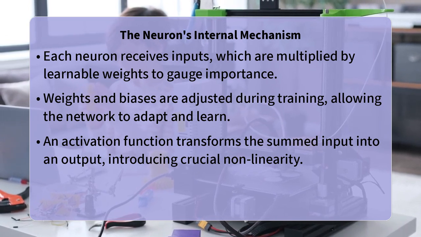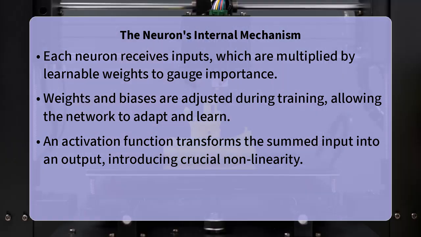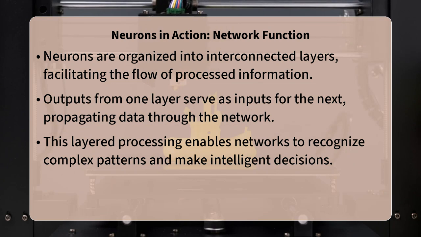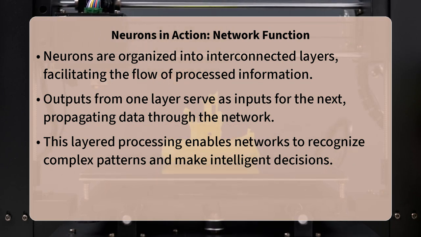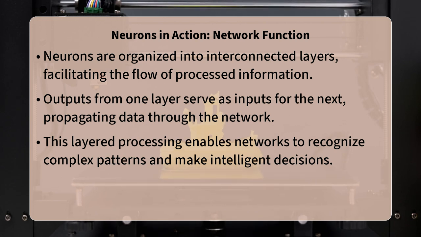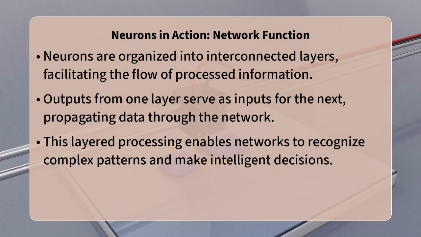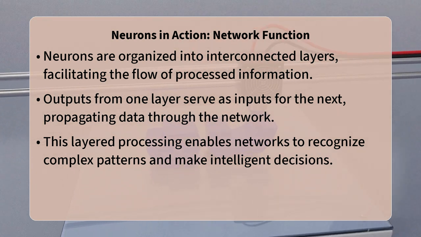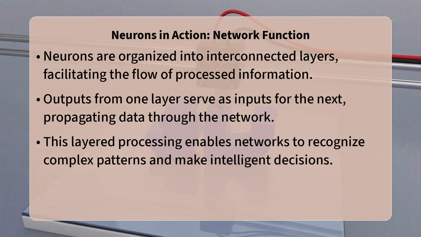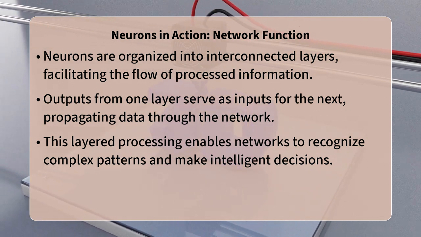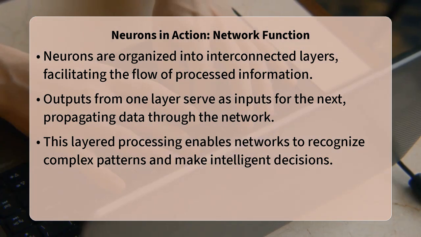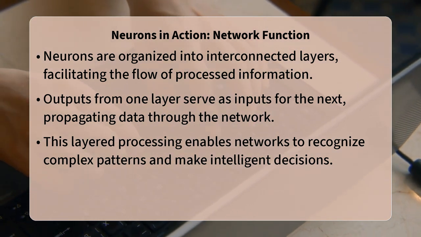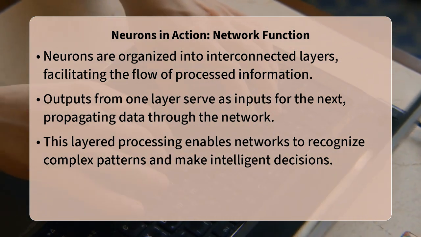Practically, these individual neurons are organized into layers. The output of one neuron can serve as an input to many other neurons in subsequent layers, allowing information to flow and transform throughout the network. This structured flow enables the network to detect patterns, make classifications, or generate predictions by combining the simple processing power of many individual neurons. Historically, the simplest form of an artificial neuron was known as a perceptron, developed in the 1950s.